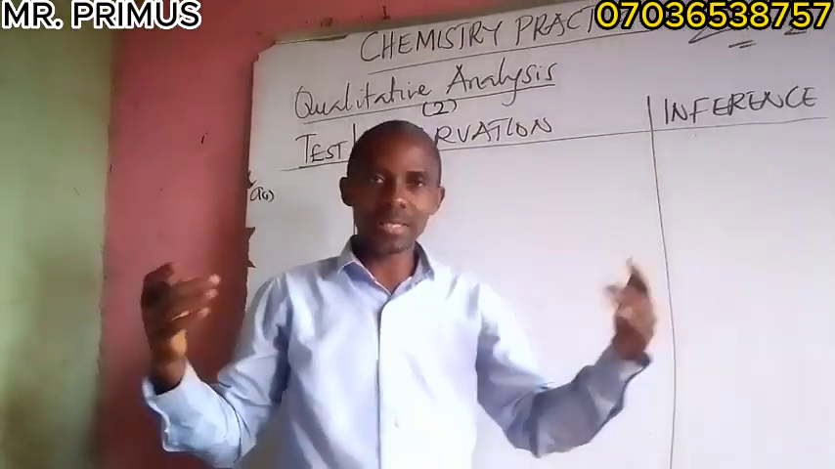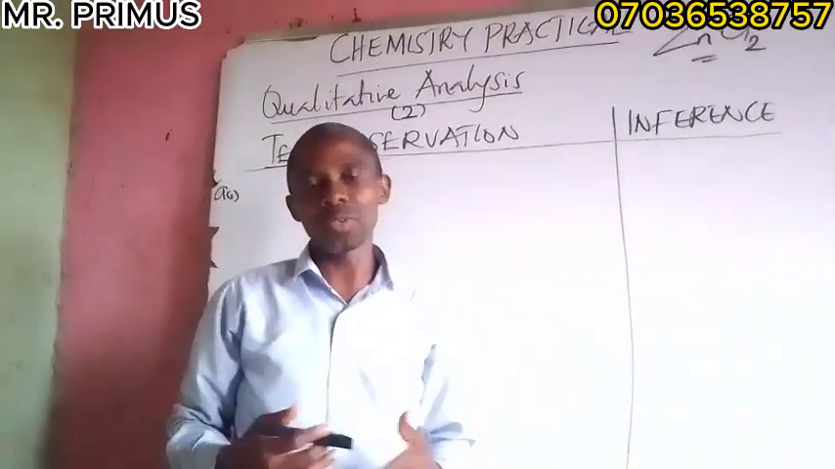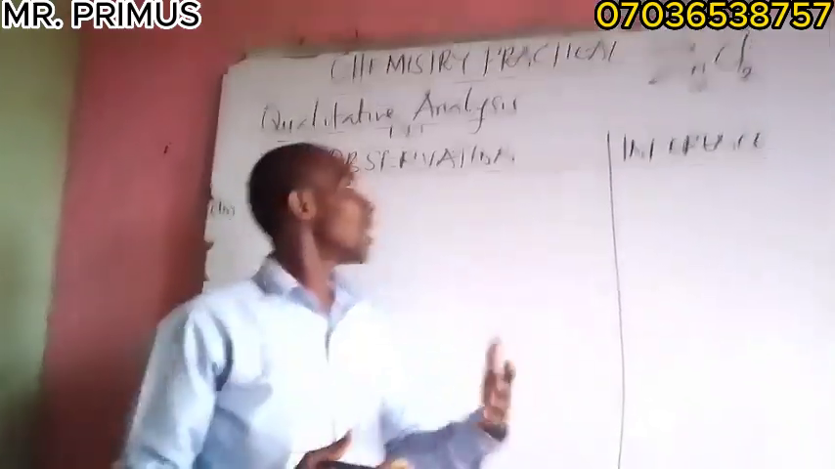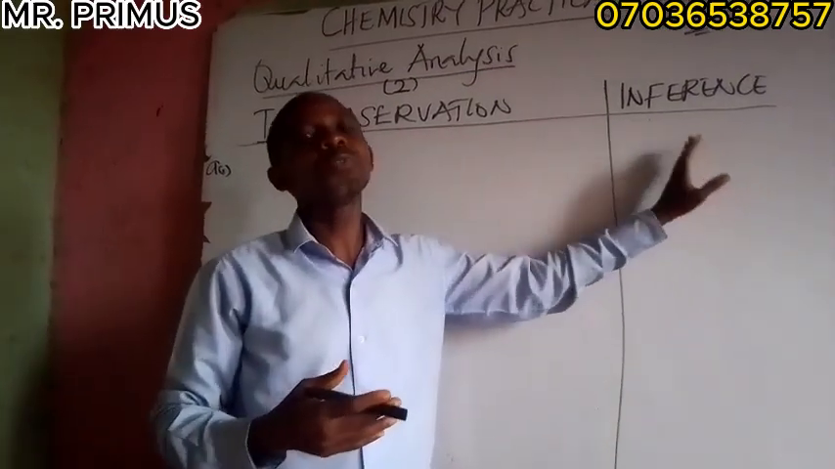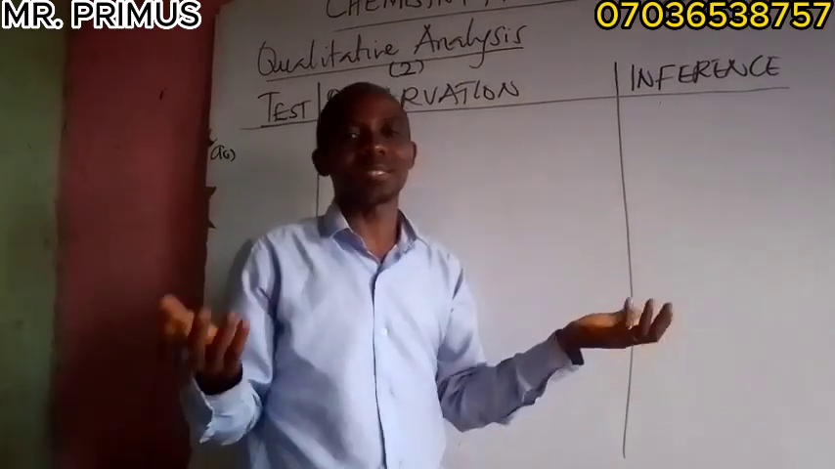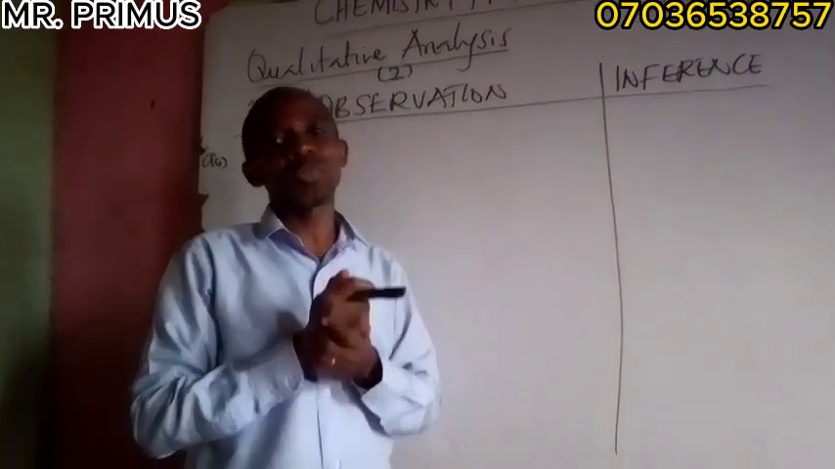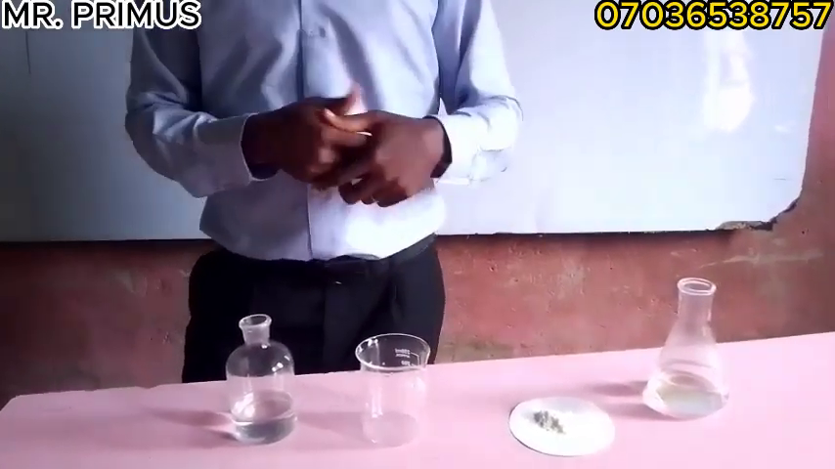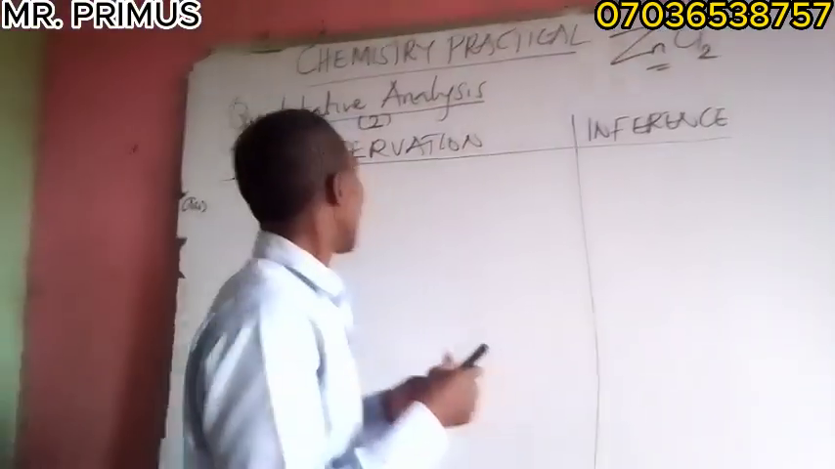Generally, I do tell students that if you know the cations and the precipitating reagents, you can always fill this table: test, observation, and inference. If you know the cations and the anions and the precipitating reagents and how they behave, then you can always do it, even without carrying out the experiment. But this one is not common. That's why I decided to carry out this experiment, so that we observe everything with our eyes. All right, so let's look at this.